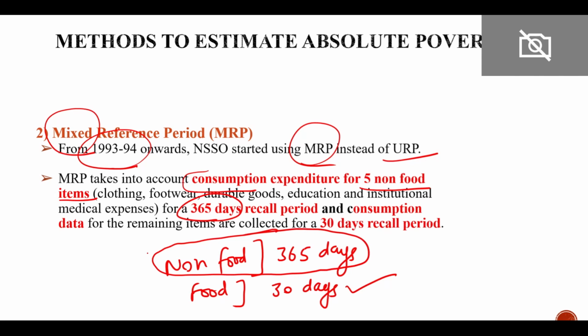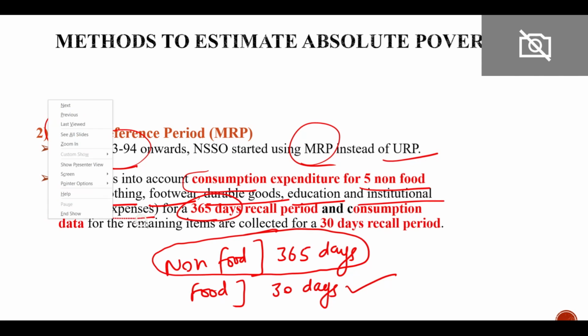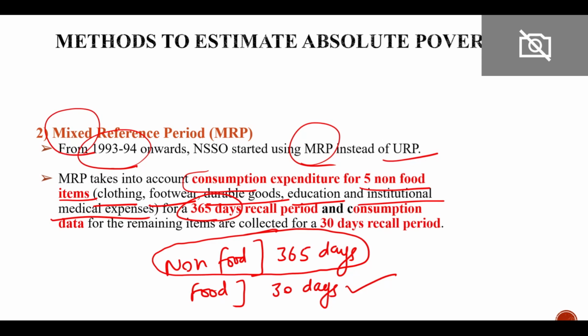Why are we taking 365 for the non-food? Because items like clothing, footwear, durable goods, education, institutional medical expenses are not incurred throughout the year, right? So if we consider the data of the last 30 days, then we might miss the data of many of these items, because it is quite possible that a person does not incur any expenditure during the last 30 days on footwear, clothing, durable goods, education, or institutional medical expenses. So to make the data more realistic, these non-food items will be taken with a reference period of 365 days.